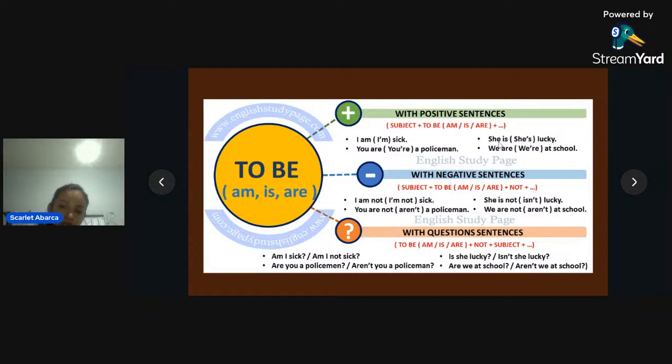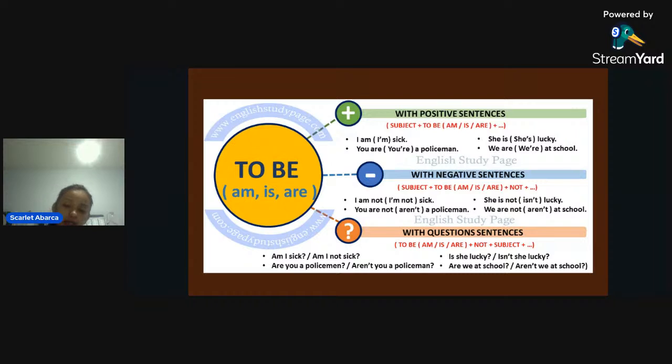Okay. Continue. The example number 3 is she is lucky. Subject, to be, and complement. We are at the school. Subject, to be, and complement. And all of that are the contractions. I'm, you're, she's, we're.